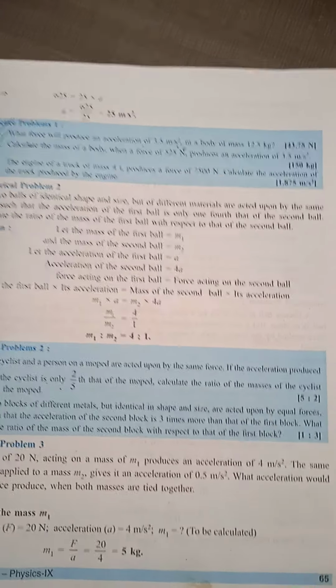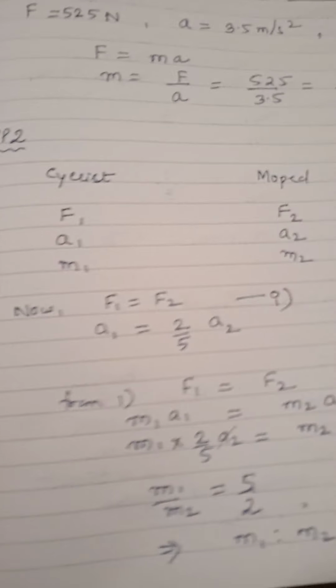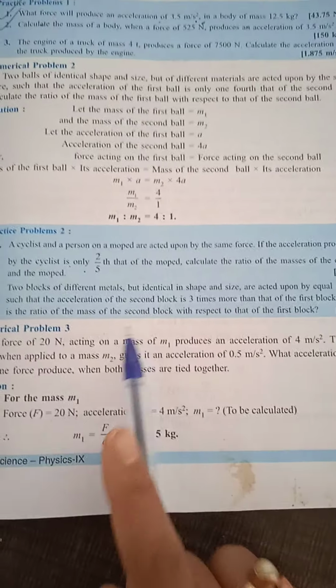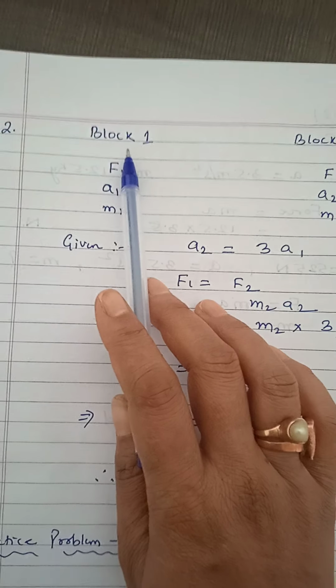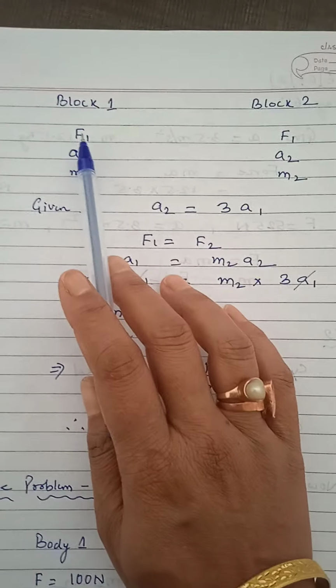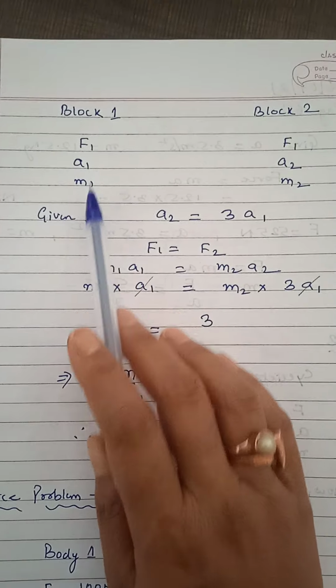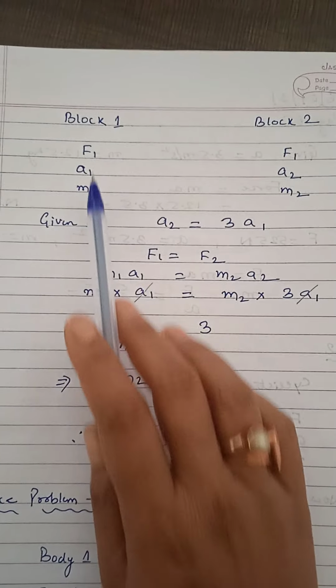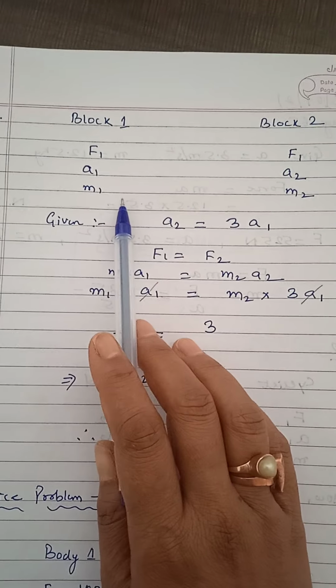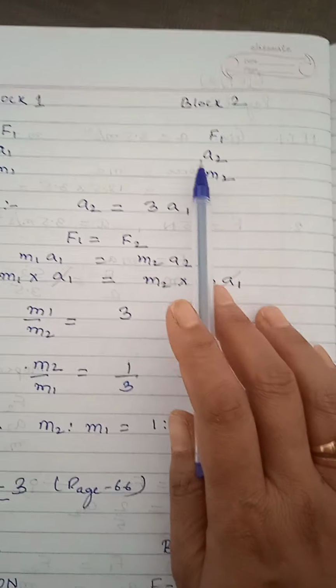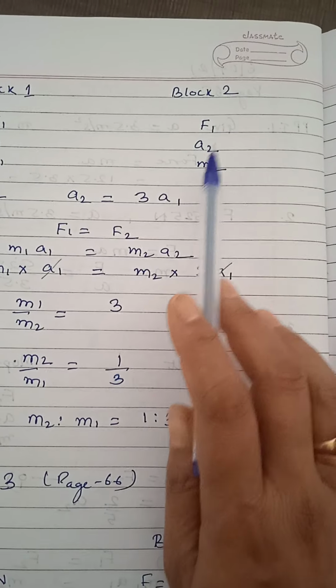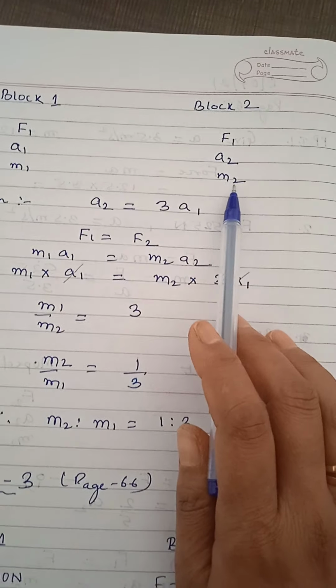Here in the first one we found M1 by M2, but in this question we have to find M2 by M1. So start like this: block 1, block 2, take the mass, force, acceleration. For block 1 it will be F1, A1, M1, and for block 2, force F1, acceleration A2 and the mass M2.